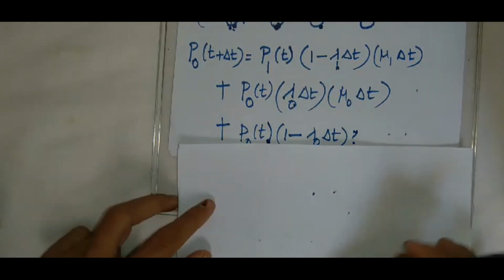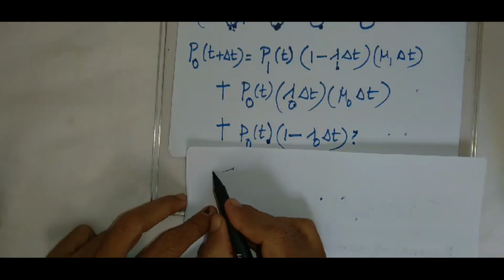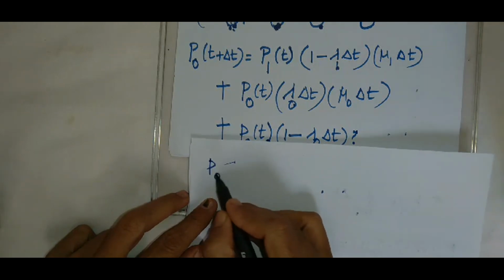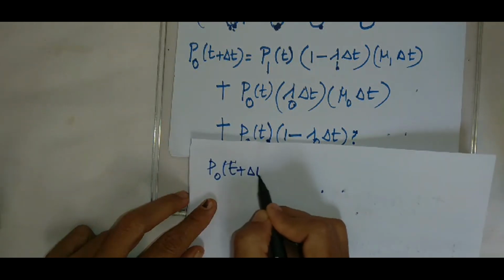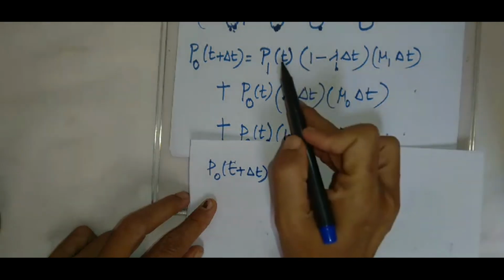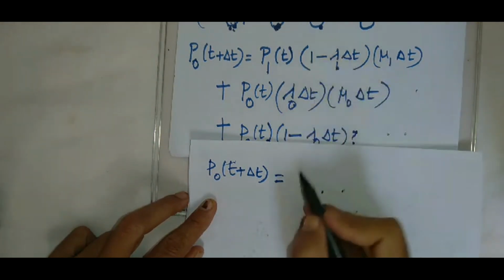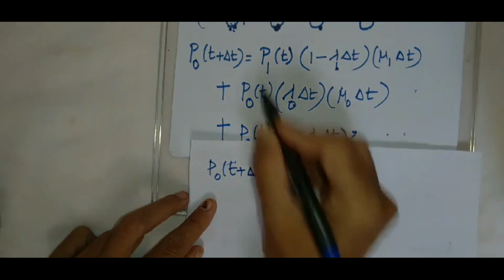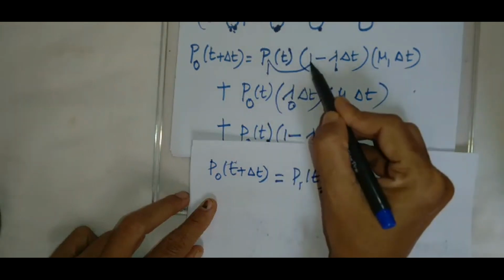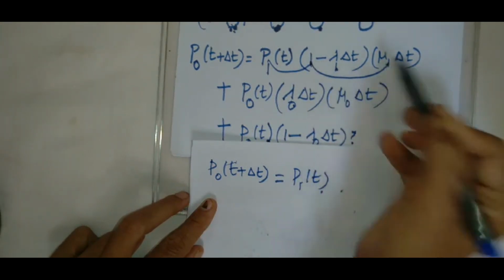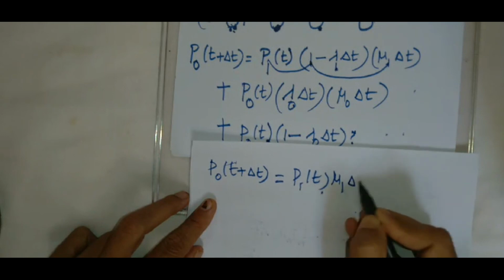Now collecting the terms as we did for n customers in the system, P naught of t plus delta t equal to, if you multiply here, what will you get? P1 of t into 1, multiplied with this expression, so mu1 delta t.